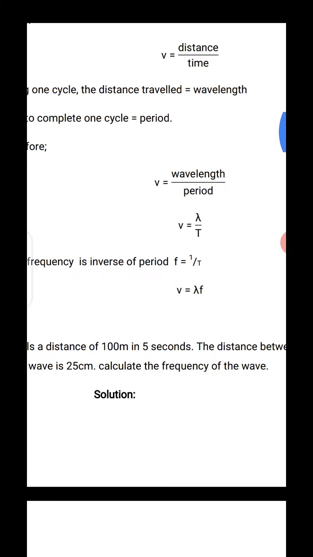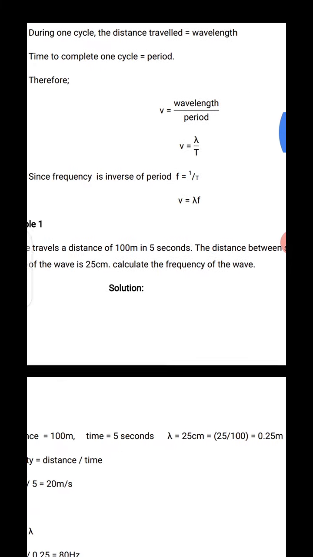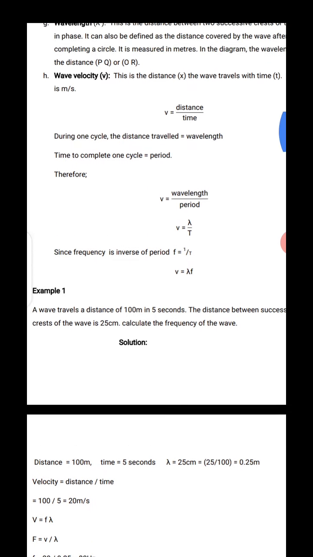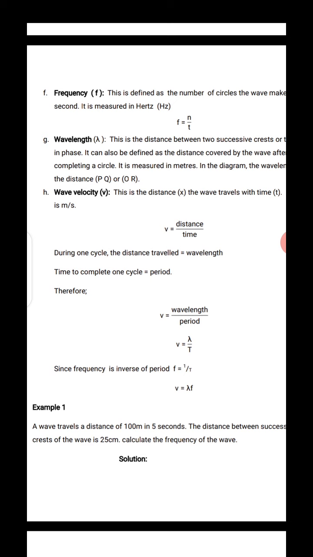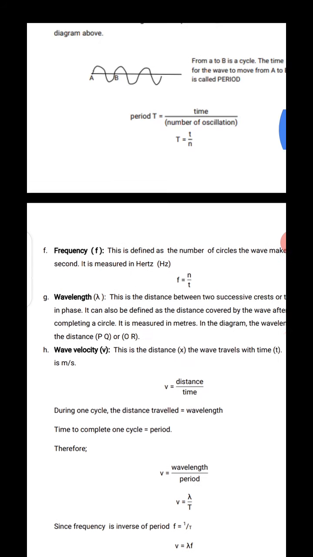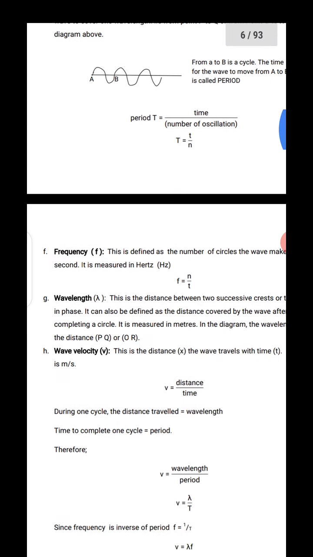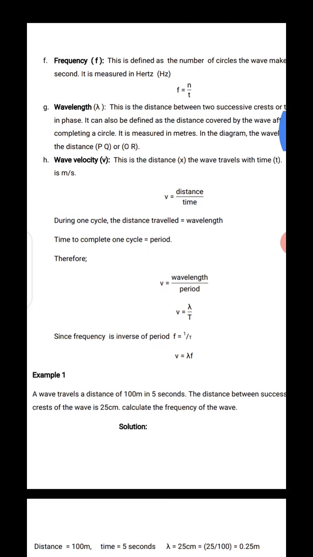Let's look at some examples on the usage of this formula. I have defined 8 parameters: what a crest is, what a trough is, what a phase is, what amplitude A is, what the period is, what the frequency is, what the wavelength is, and what the velocity of the wave is.